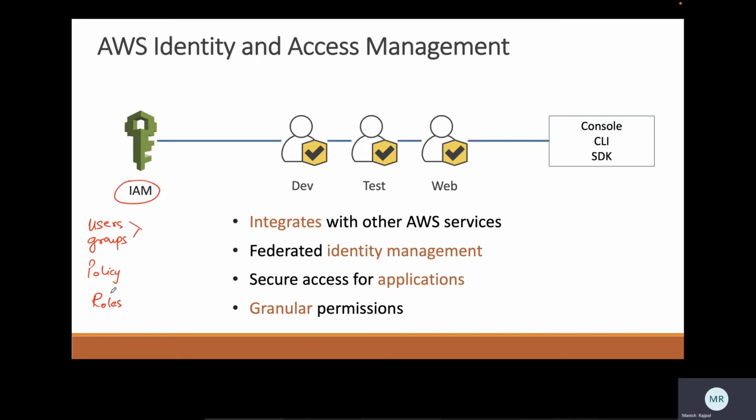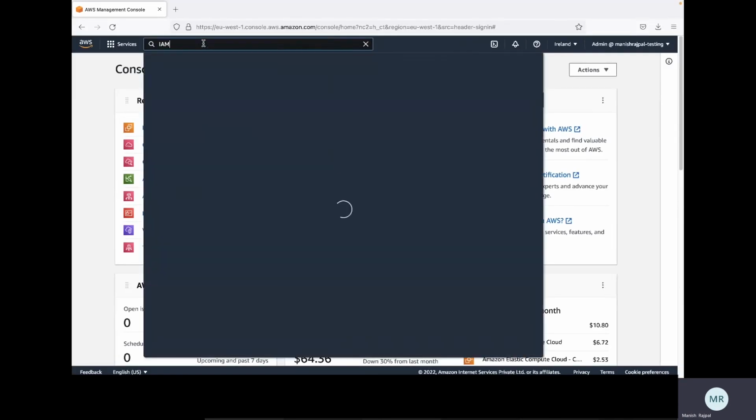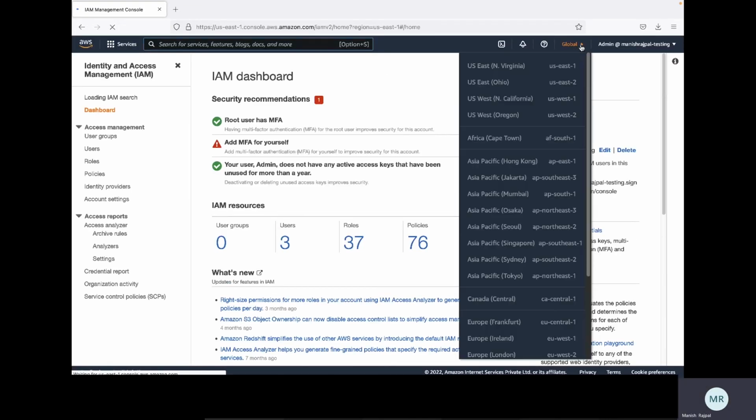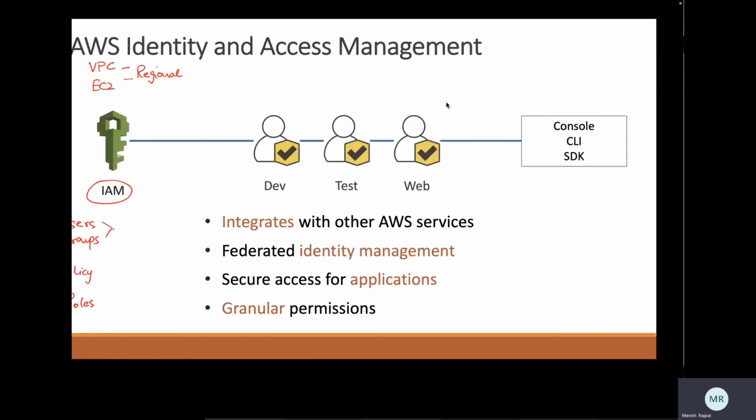Now, one thing to notice is yesterday we worked with services like VPC, EC2. Both of these are regional services. But today, when I take you to this service, IAM, Identity and Access Management, this service requires no region selection, because this is a global service. As you can see, no region selection required. It is a global service.